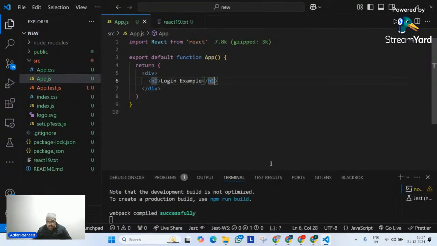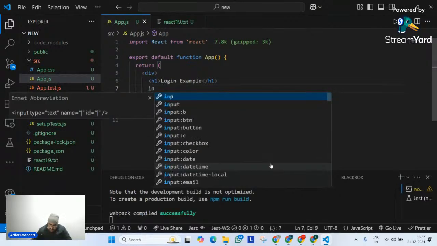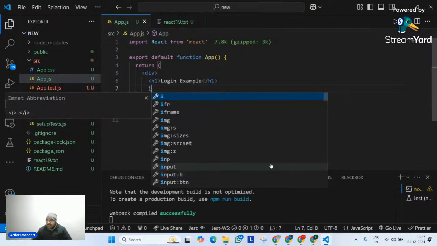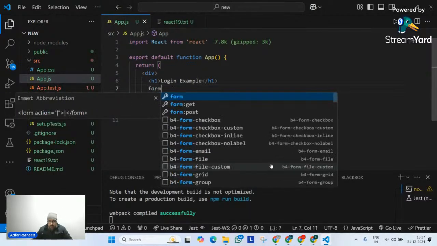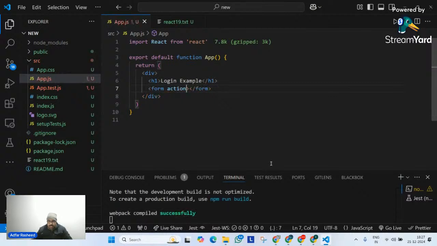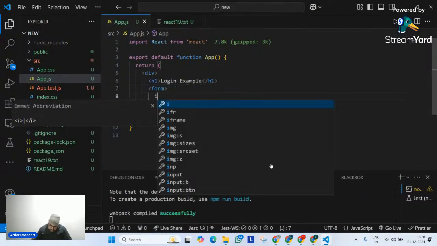After this, let me include a form in it because this particular hook is majorly for forms. So let me simply go create an input field. Although, let's first of all create a form. Form is very important. Okay, so let's go and create the form. Action, I don't need any action here. And let me try to create an input field.